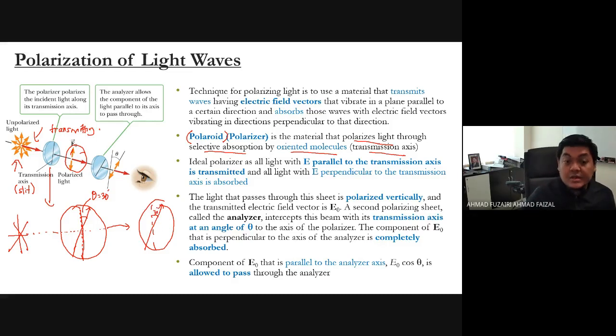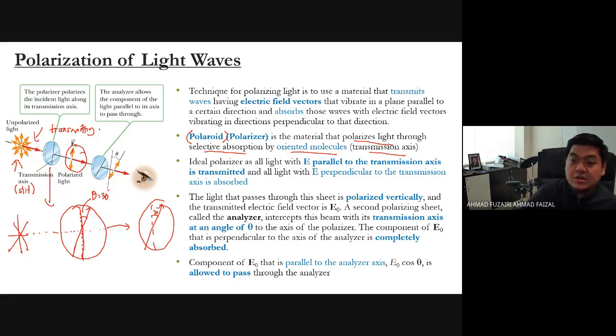The light is also 30 degrees. However it goes in, let's say it goes in straight and comes out following the 30 degrees, it will follow the transmission axis.